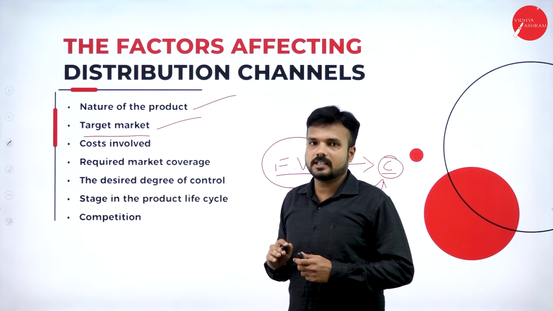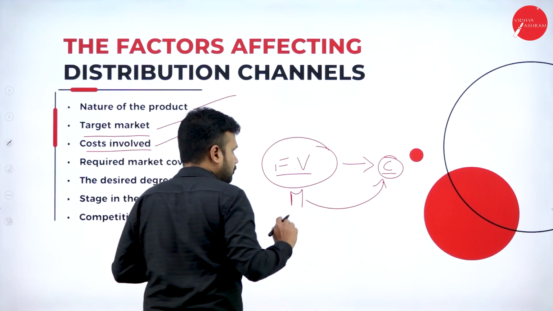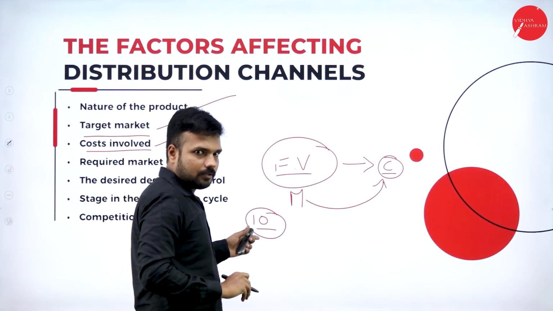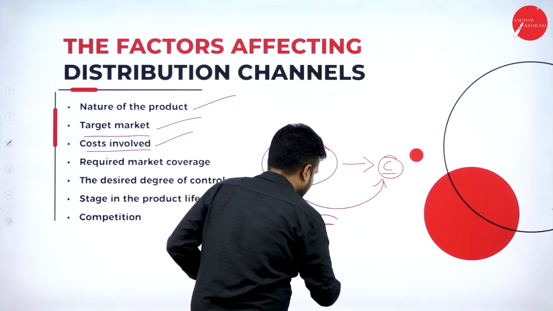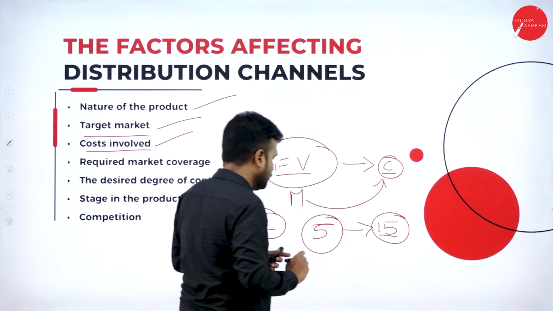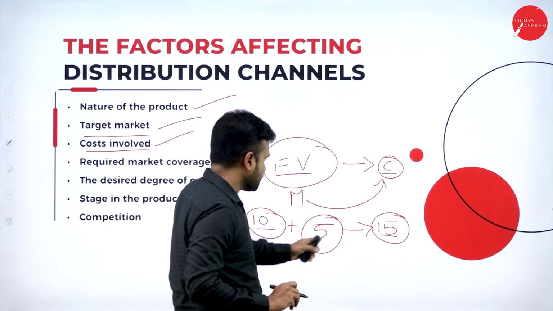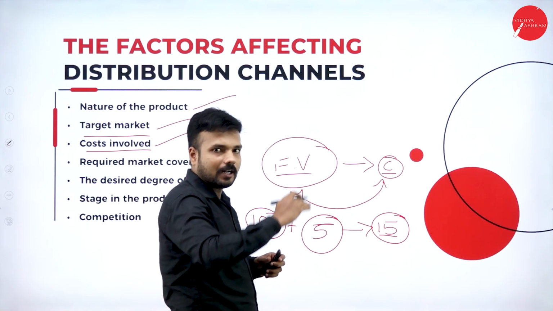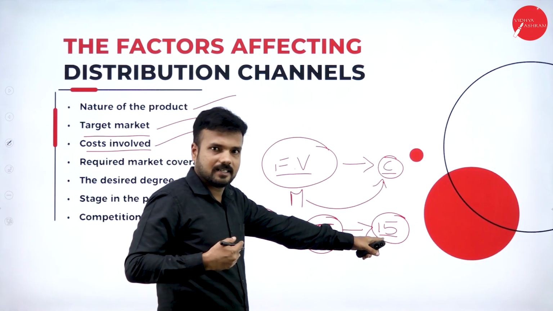Also, the distribution channel is affected by the cost involved. For example, I'm going to manufacture a product. My manufacturing cost is 10 rupees. If I want to sell this product to the consumer, by keeping 5 rupees of profit, I'm going to sell the product for 15 rupees directly to the consumer. So 10 rupees manufacturing cost plus 5 rupees of profit, I'm going to sell to the consumer for 15 rupees. If I sell directly to the consumer, I have a profit of 5 rupees.